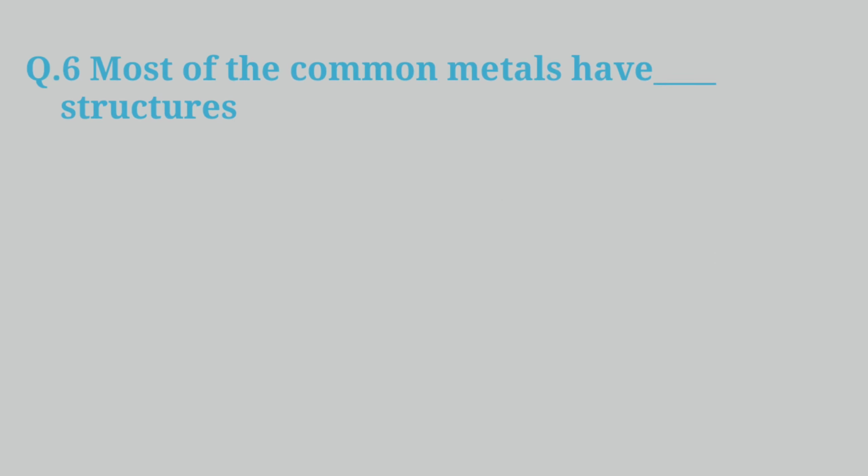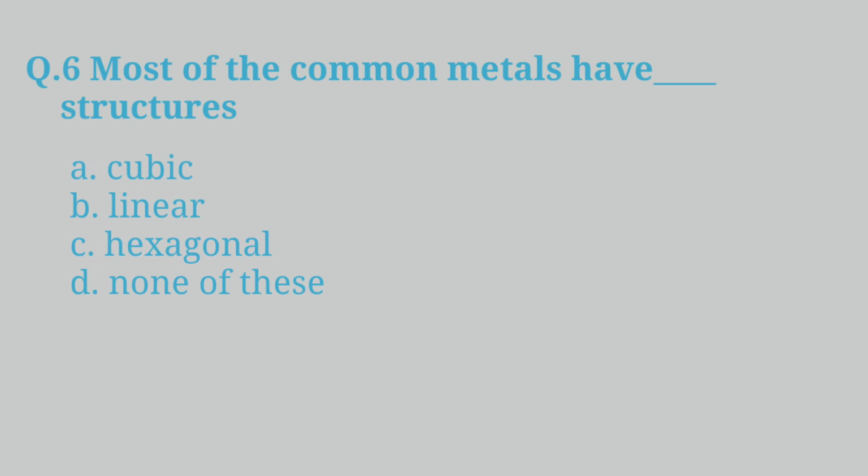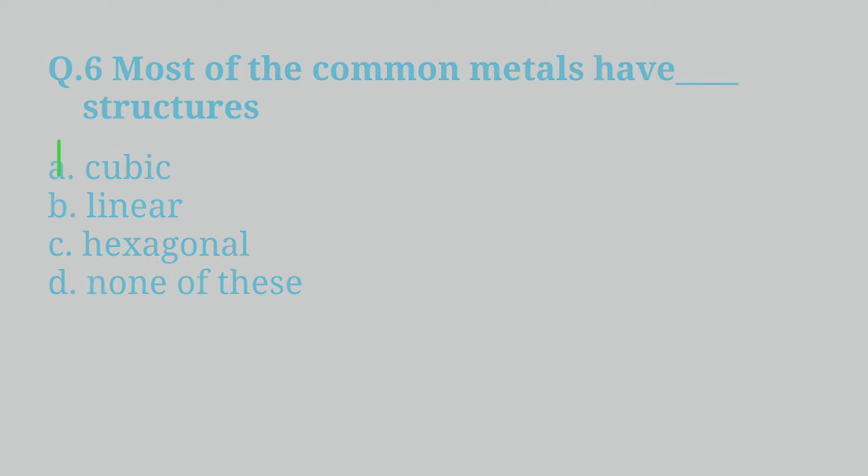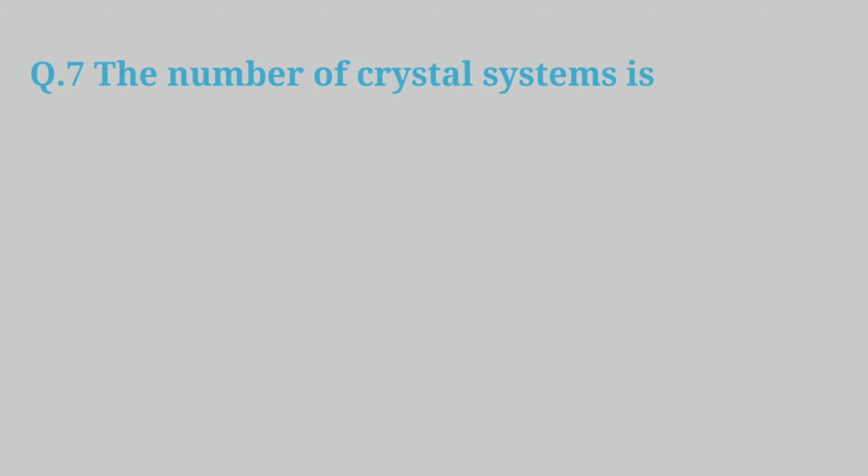Question 6. Most of the common metals have these structures. A. Cubic. B. Linear. C. Hexagonal. D. None of these. And the answer is cubic. Question 7. The number of crystal systems is A. 3. B. 4. C. 7. D. 14. And the answer is C. 7.